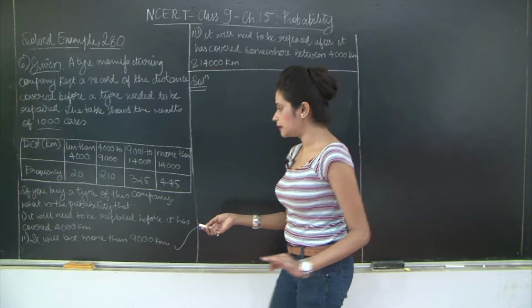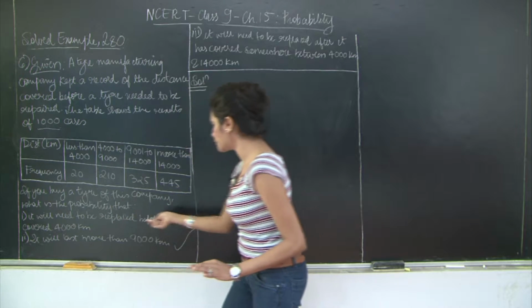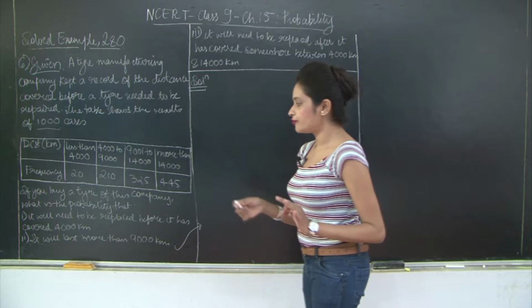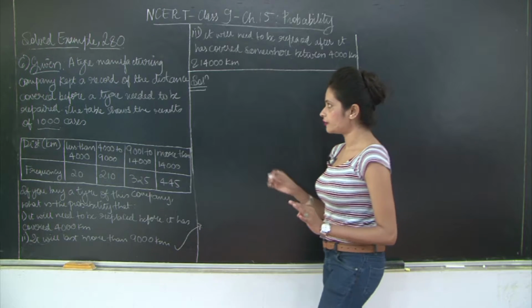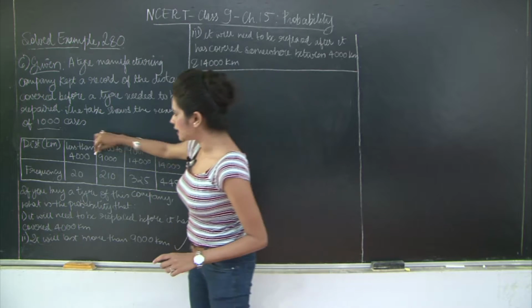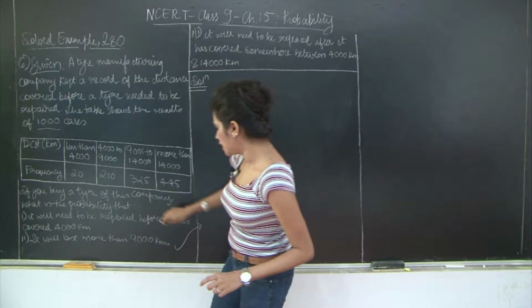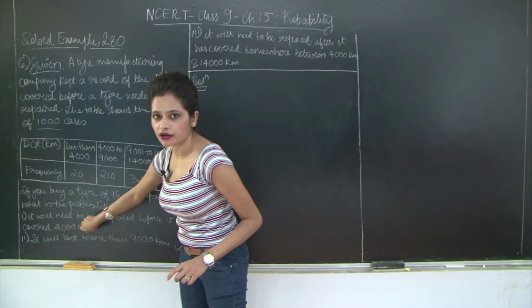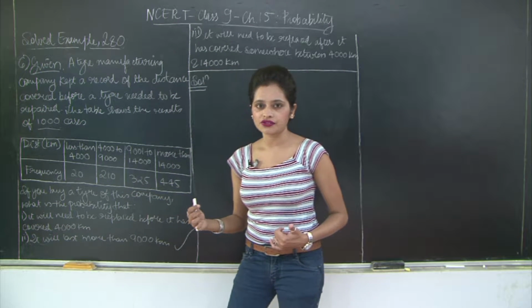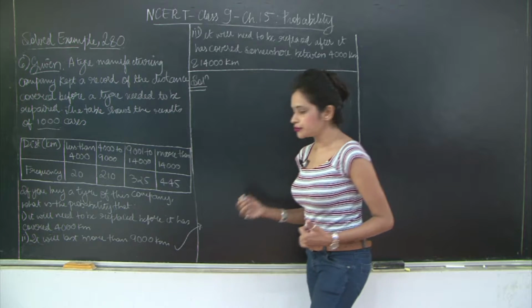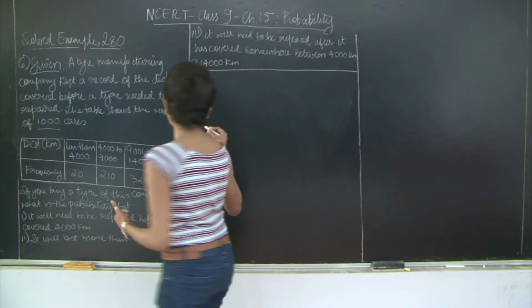We need to find the probability that it will need to be replaced before it has covered 4000 kilometers. So this is going to be the probability of the total number of records less than 4000, because before it has covered 4000, it will always be less than 4000, upon the total number of trials. So let's write down the solution for this and we will proceed further with the rest.